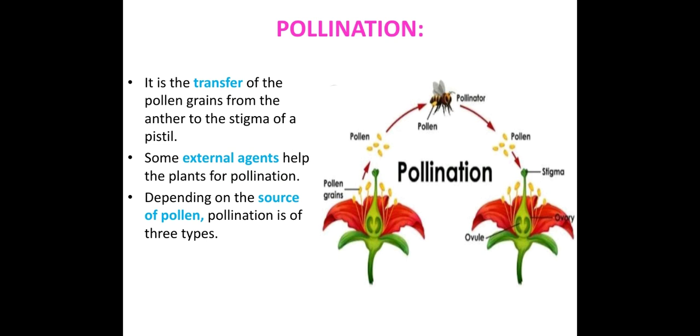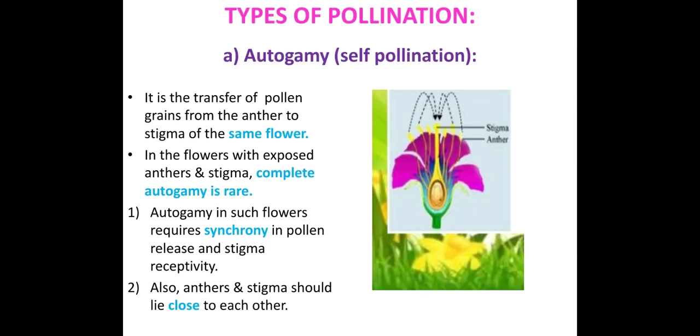So there are some external agents which help the plants in pollination. Depending on these external agents, pollination is of 3 types. First is autogamy, then geitonogamy. These both come under self-pollination, and then the third type is xenogamy, which is also called cross-pollination. We'll see each one in detail now.